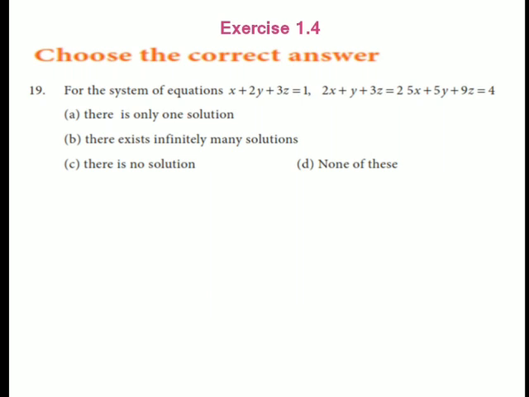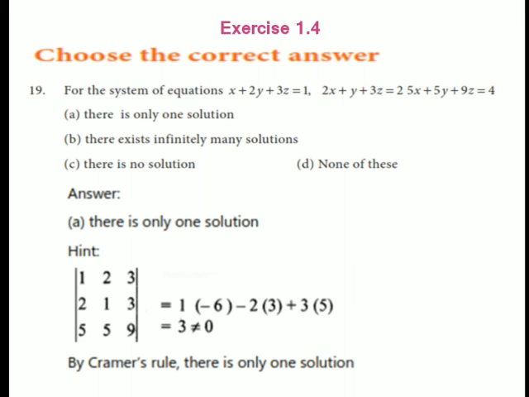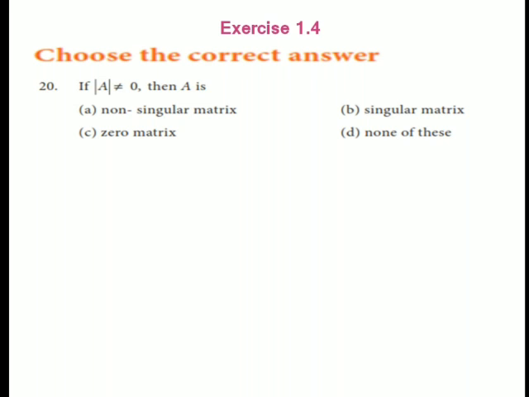For the system of equations x plus 2y plus 3, the answer is there is only one solution. Because if you find the modulus of A, the answer is 3, not equal to 0. So by Cramer's rule, there is only one solution. If modulus of A is not equal to 0, then A is a non-singular matrix.